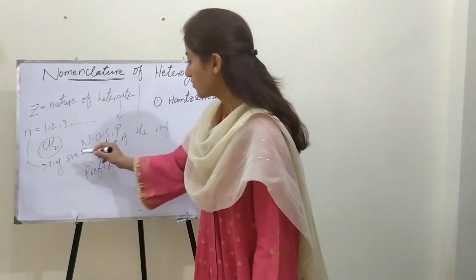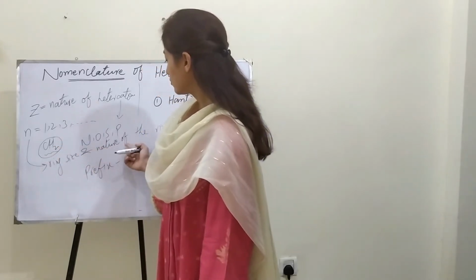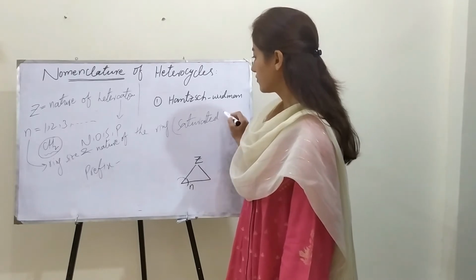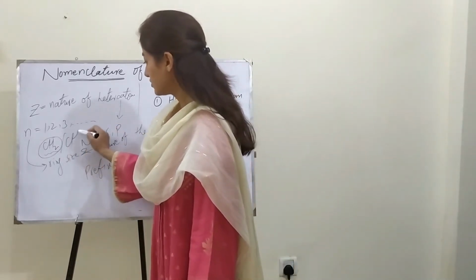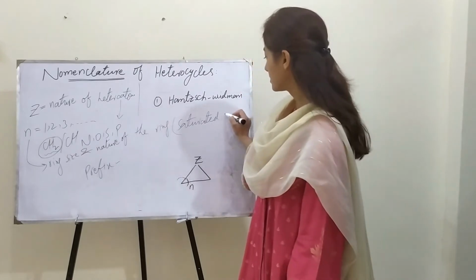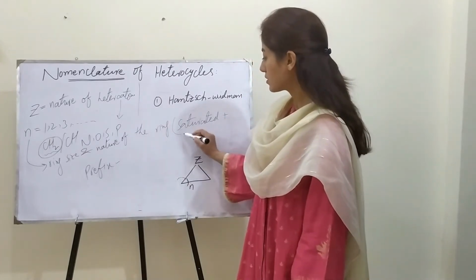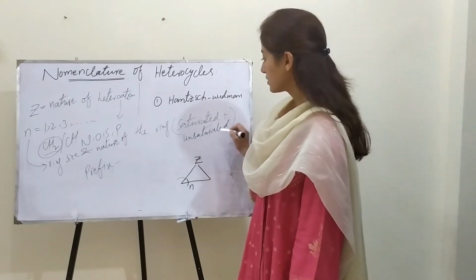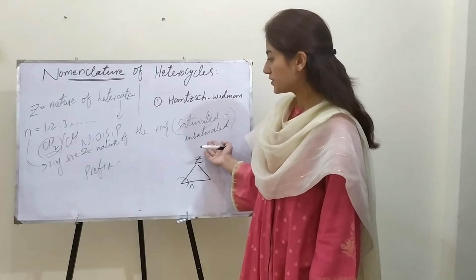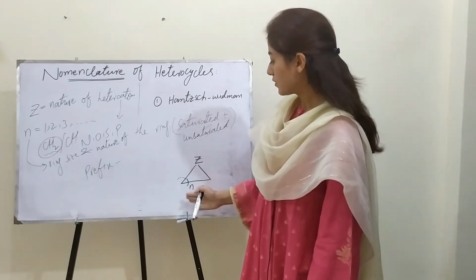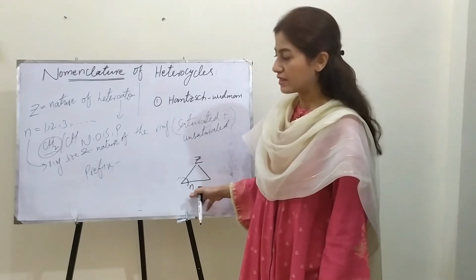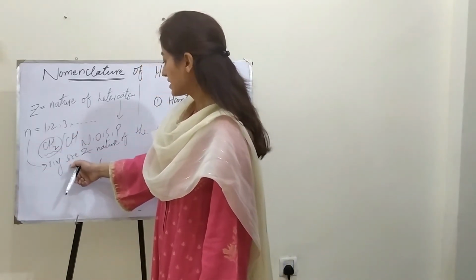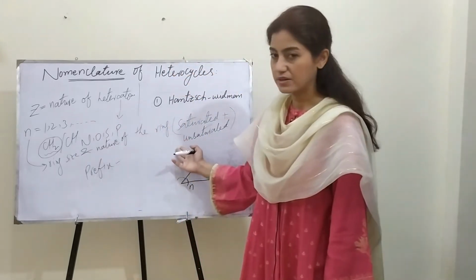For example, if here that is CH2, it would be saturated in nature, and if that is just CH, that would form a double bond or unsaturated character. So the ring may be either saturated or unsaturated, and that would be represented with the value of n. So n would indicate the ring size and nature of the ring.